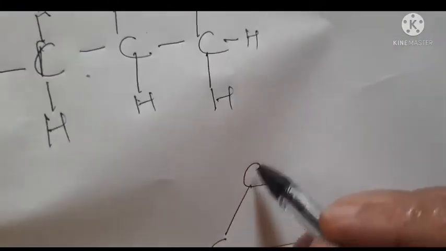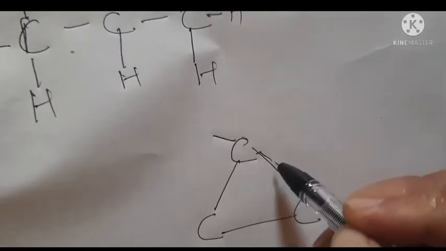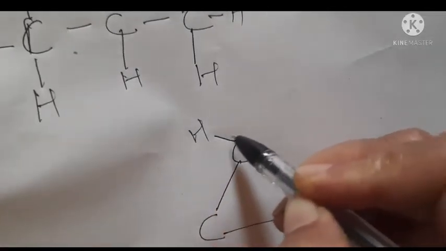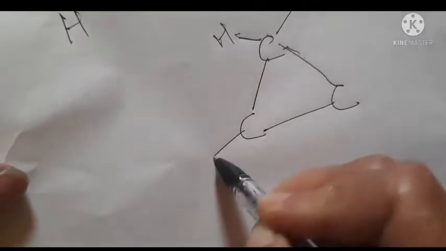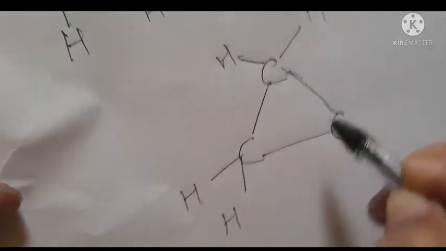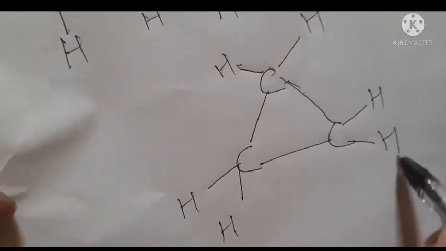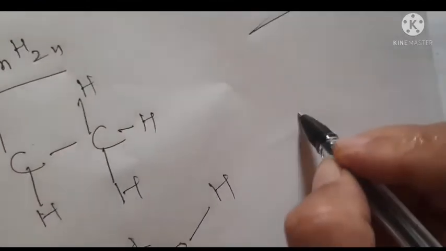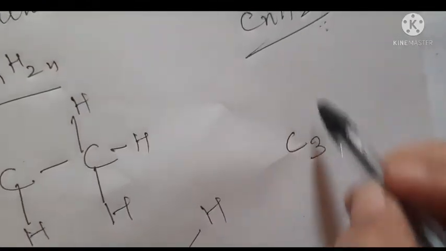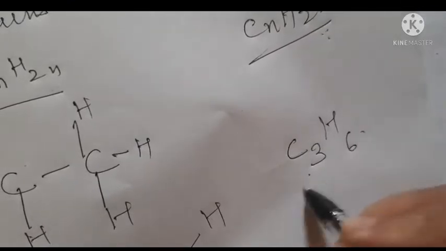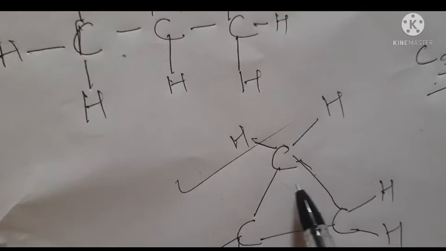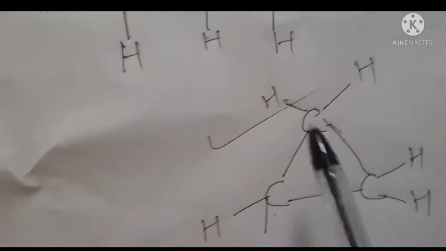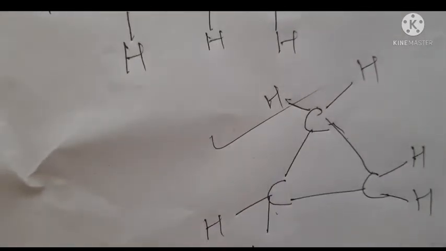So what will happen here? This is carbon 1 and 2 here. 1 hydrogen here, 1 here, 1 here, 1 here, 1 here, 1 here. So what are you getting? 3 C and 1 2 3 4 5 6 H. If you take n as 3 according to the formula, H will be 6 only. So this is the structure of cyclopropane. We call it propane because there is a single bond, and cyclo because it is in the form of a ring.